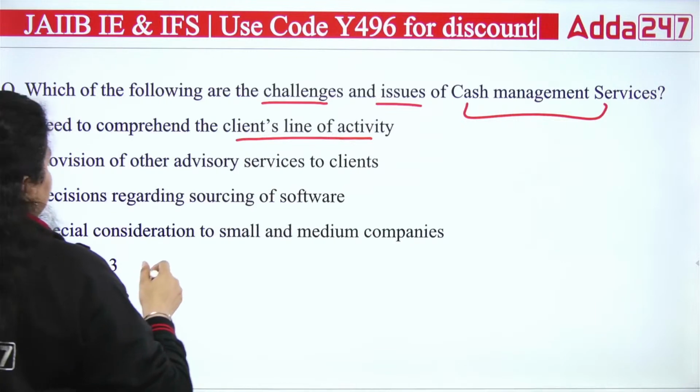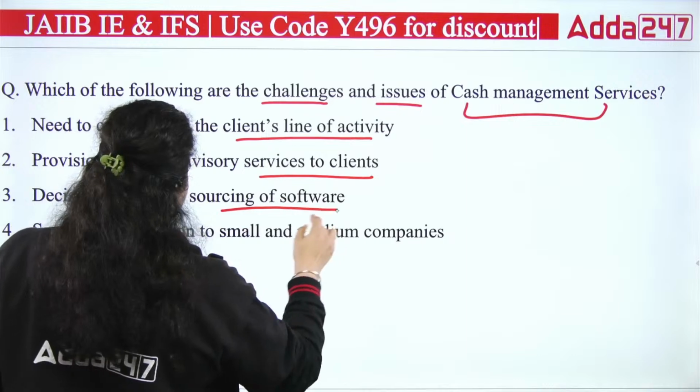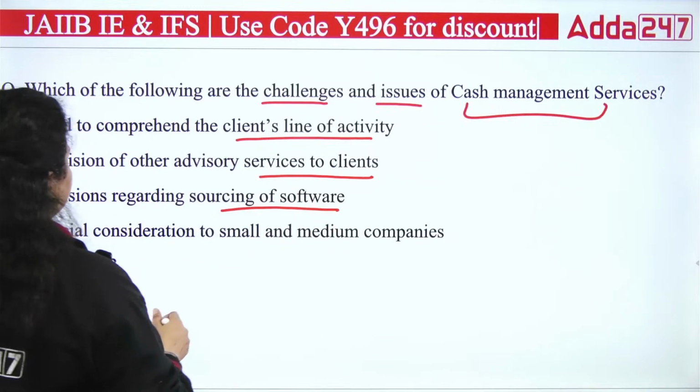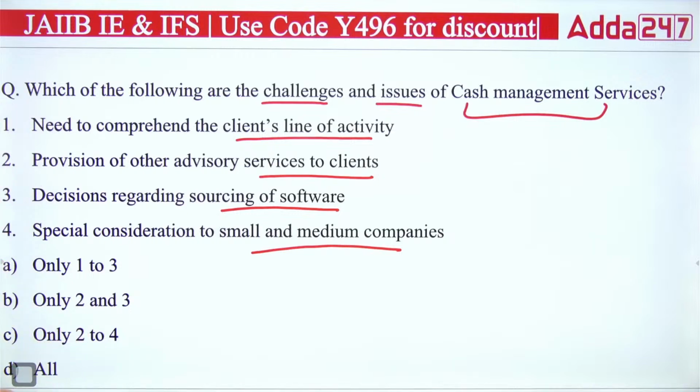Second, provision of other advisory services to the client. Third, decision regarding sourcing of software. Fourth, speed consideration to small and medium companies. So out of these, you have to answer which of the following are the challenges and issues of cash management services. A, B, C or D. Which of the following is correct? A, B, C or D.